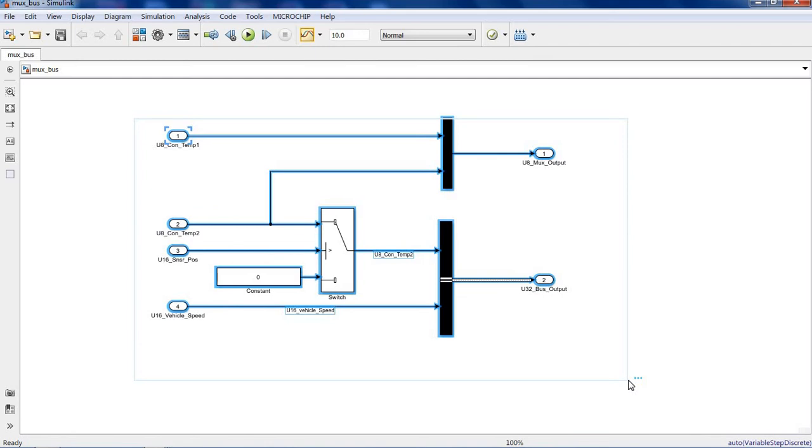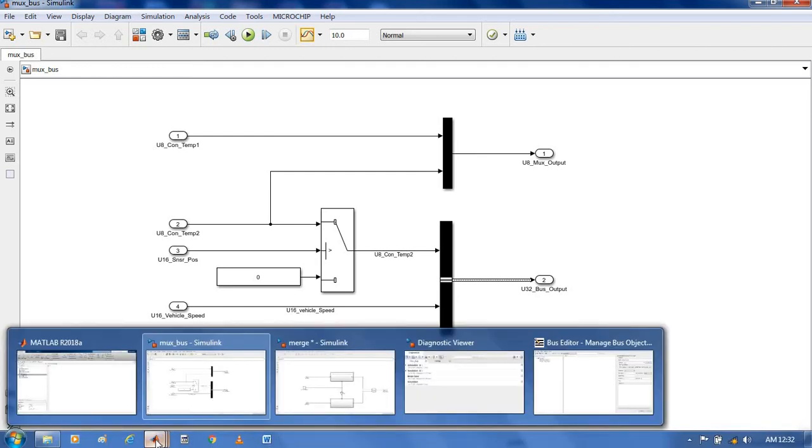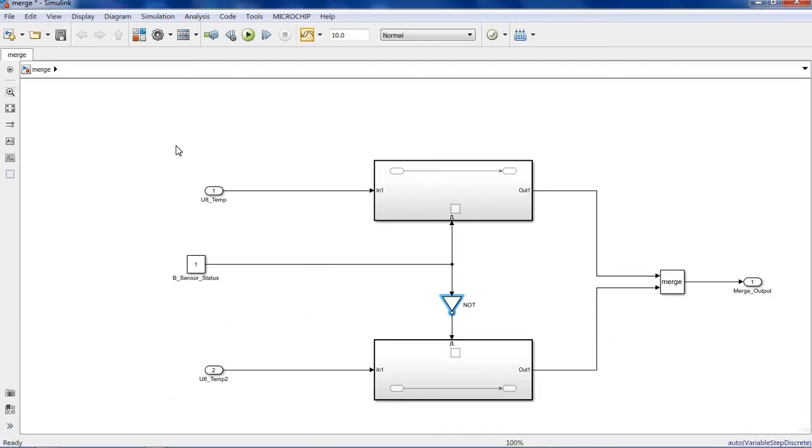I hope you understood the difference between mux and bus creator block. Now next we will see what is merge. Many times it is asked in interviews also. So now we will see what is merge.